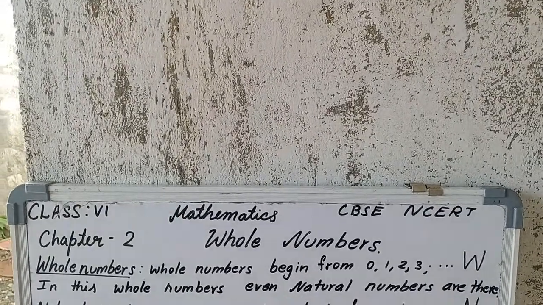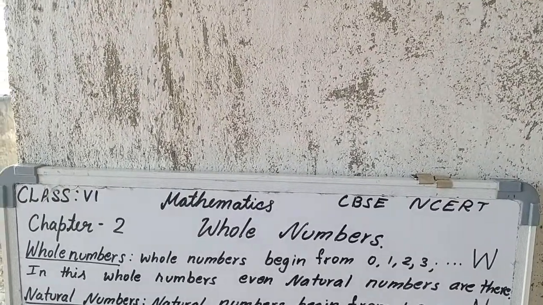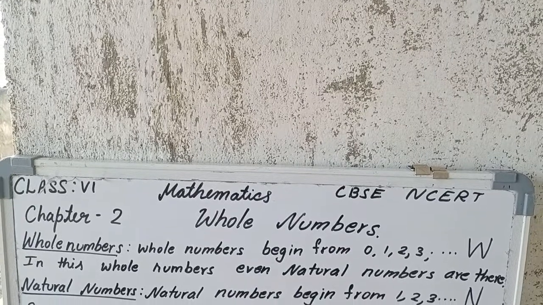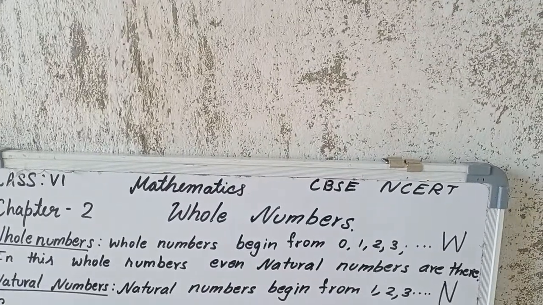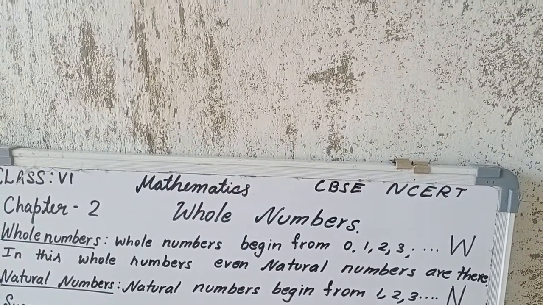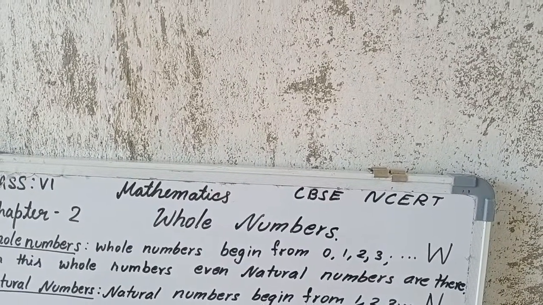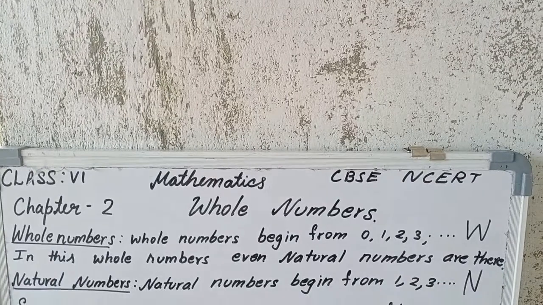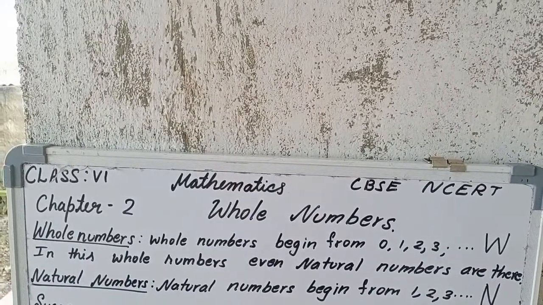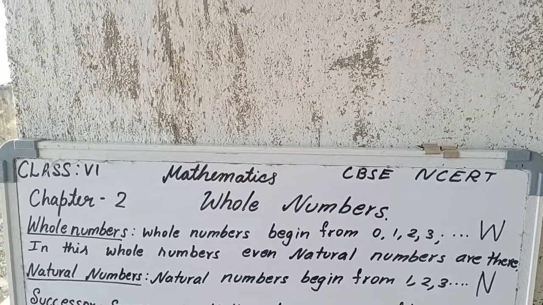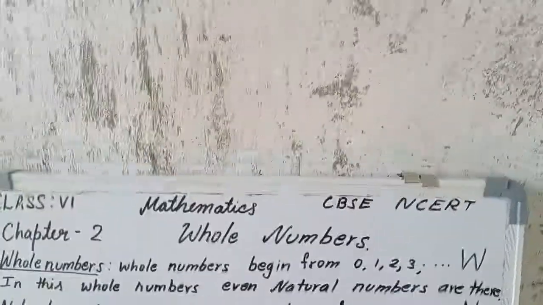In these whole numbers, even natural numbers are there. Natural numbers begin from 1, 2, 3. Naturally we begin from 1, 2, 3. So we use the capital letter N to represent the natural numbers.